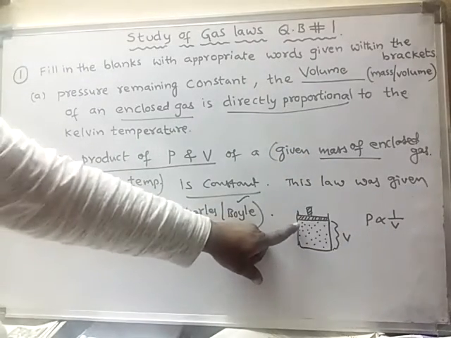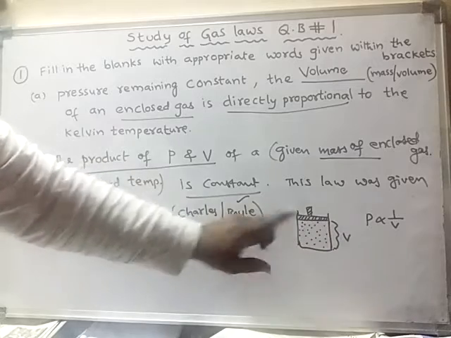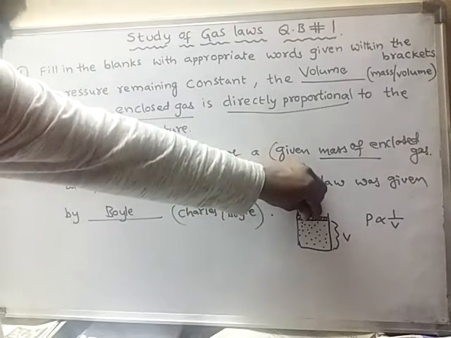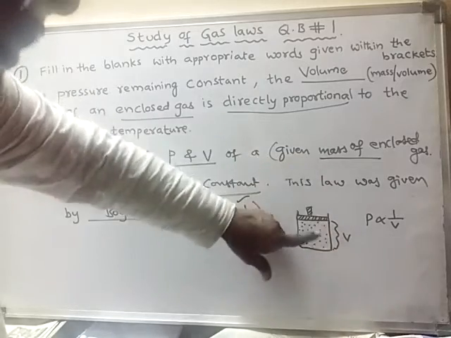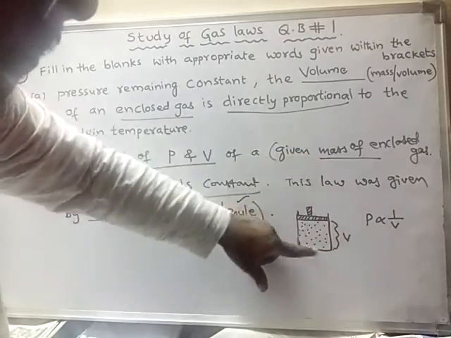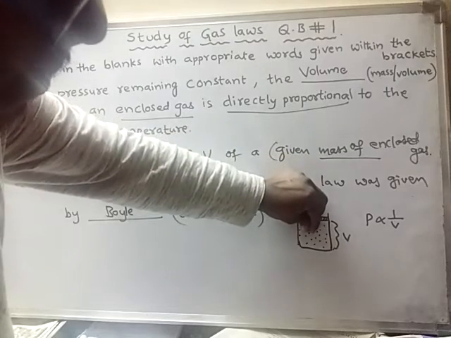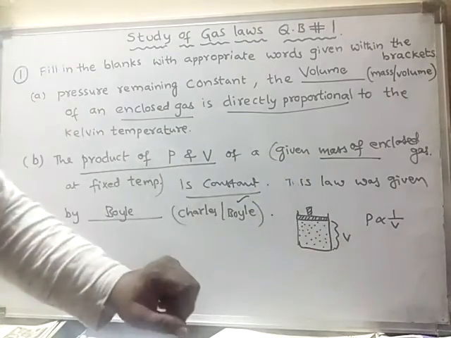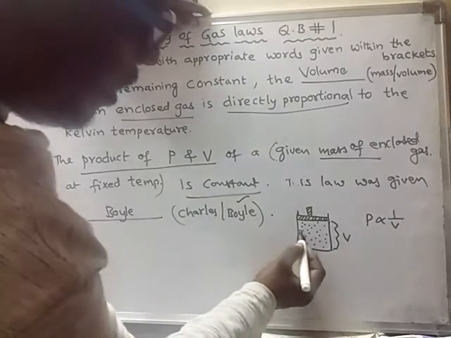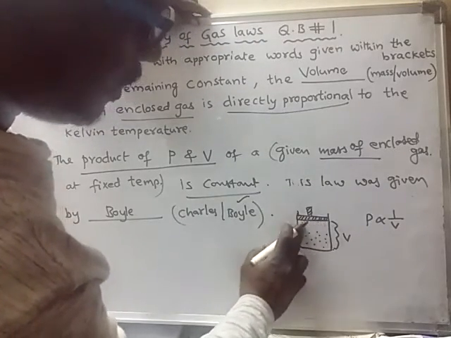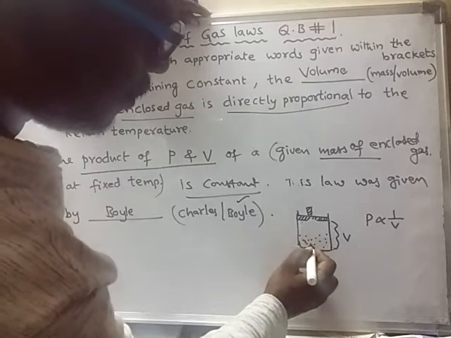Now a certain volume of gas is taken in a container, and if I apply pressure on it, what happens? How can I apply pressure on the gas? If I push this piston downward, the gas will be under pressure. All the gas molecules will come closer and closer.